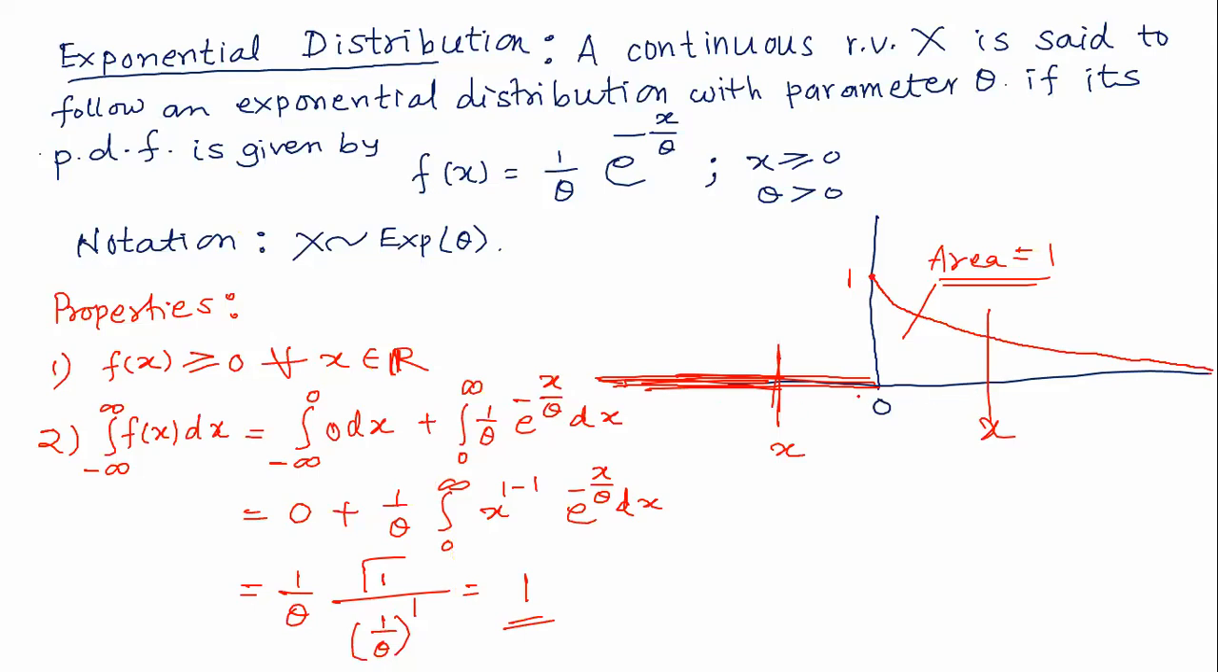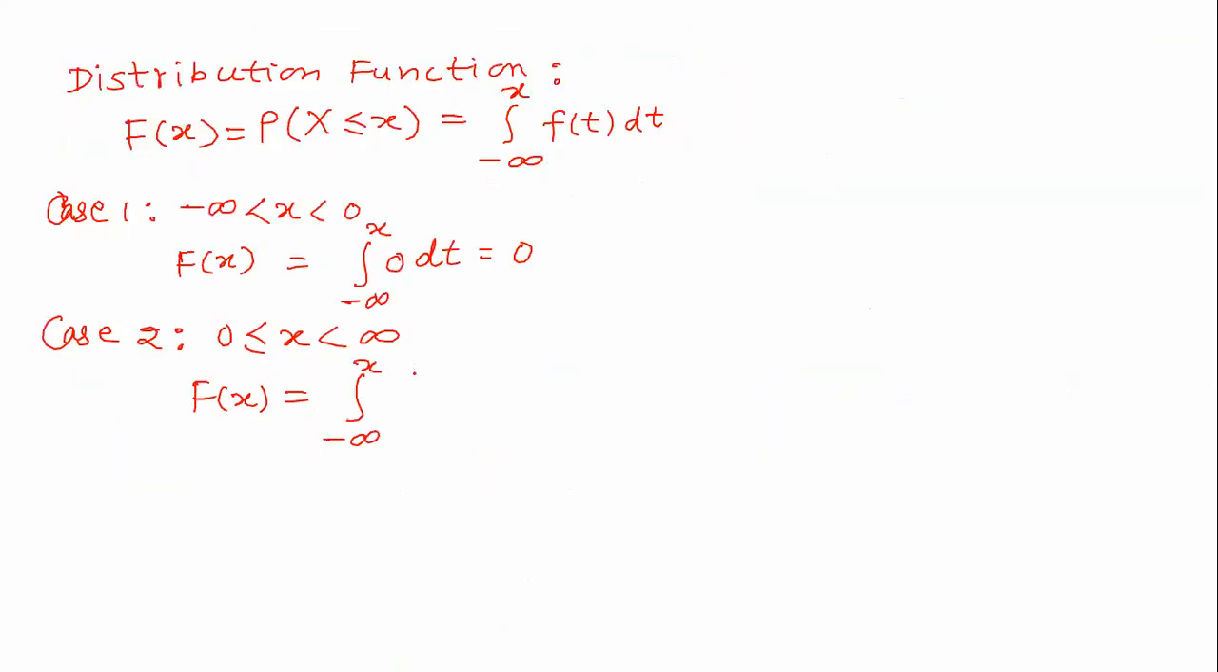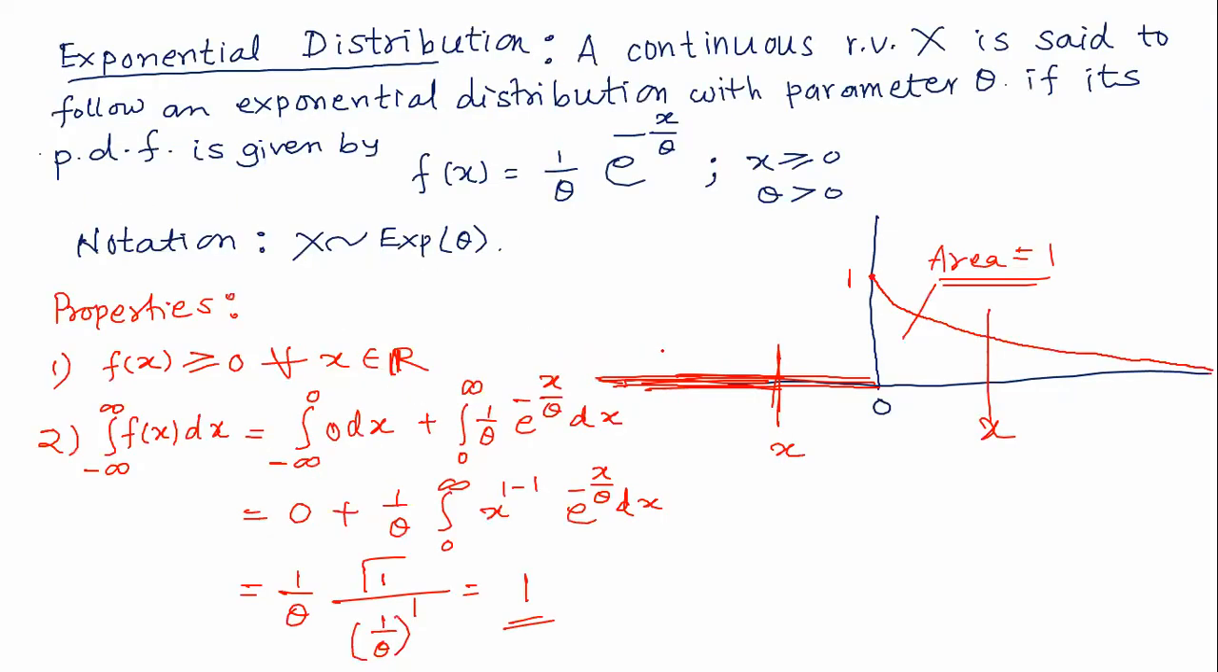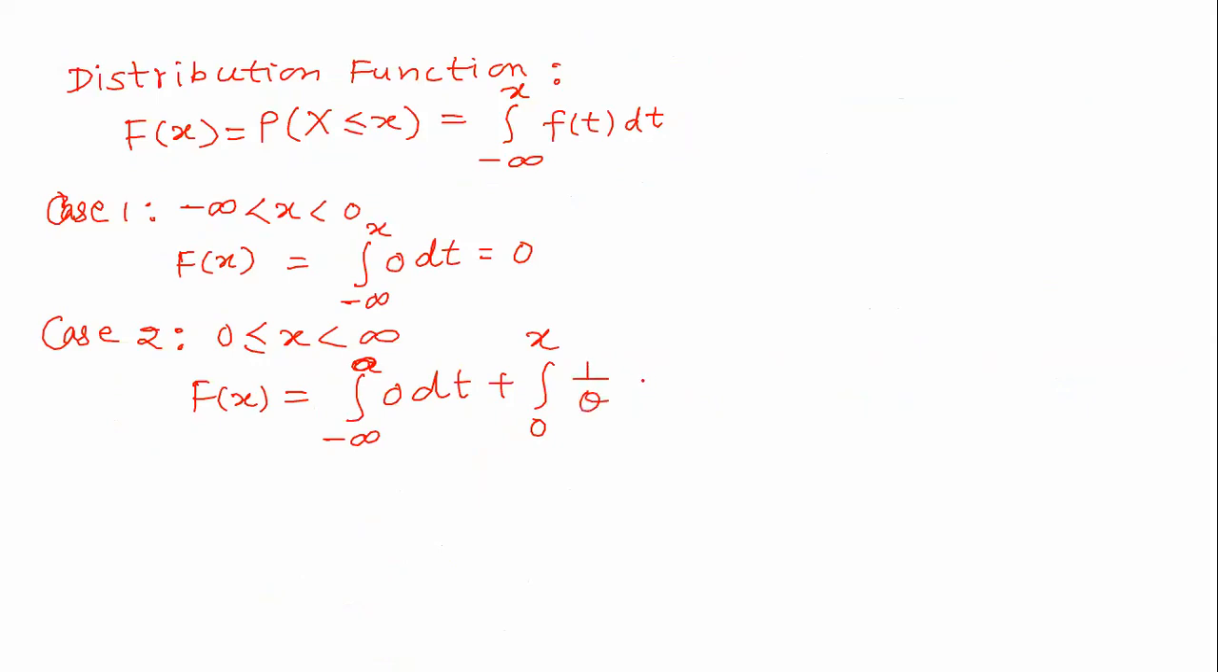Here x is between 0 and infinity, so we have to divide the range from minus infinity to x into two parts. Minus infinity to 0, f of t is 0, 0 into dt, plus integration from 0 to x, where f of t is equal to 1 upon theta e to the power minus t upon theta into dt.